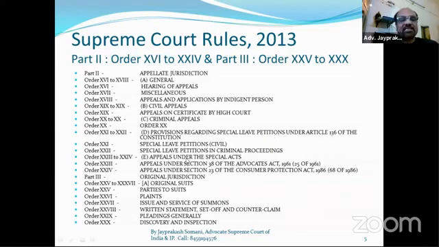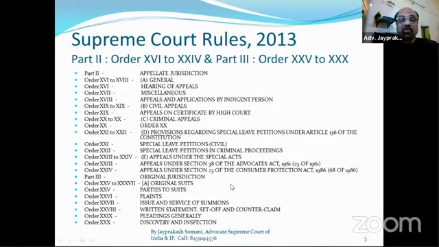This is just the index. Special leave petition, civil special leave petition, in criminal proceedings, appeal under the special Act, appeal under Section 38 of the Advocates Act, appeals under Section 23 of the Consumer Protection Act, and then original jurisdiction. We will see the original jurisdiction of the Supreme Court.